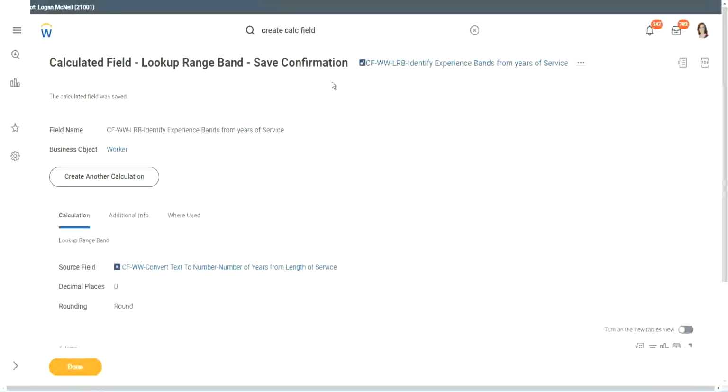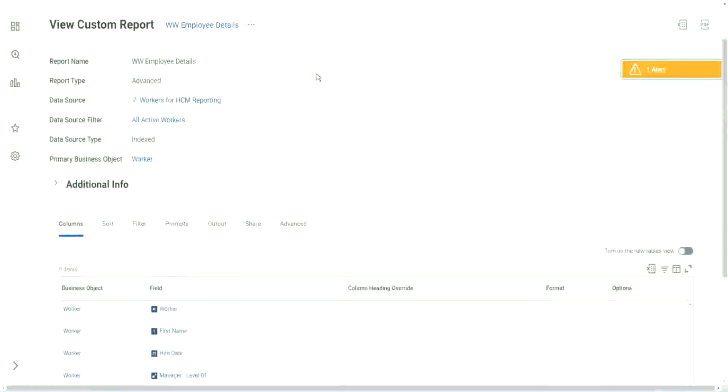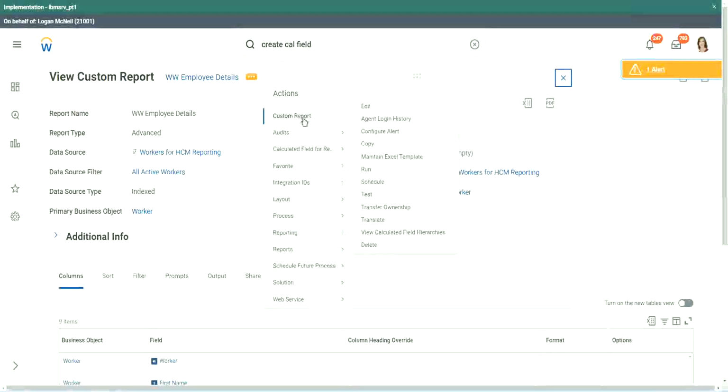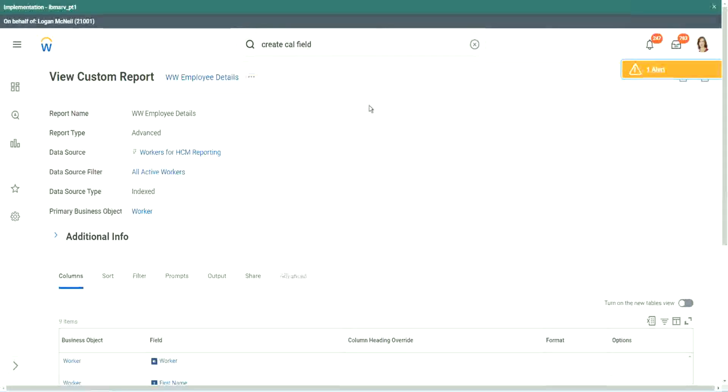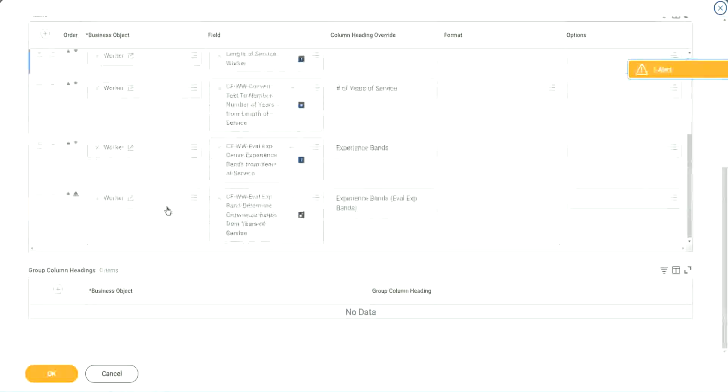Anyway, coming back to this, let's use the same calculated fields in our report and see what it does. Where is the report? Here it is. Custom report, edit. Let's add it here at the end.